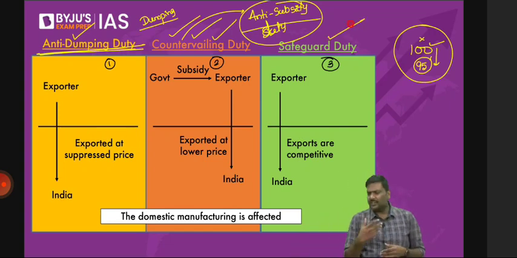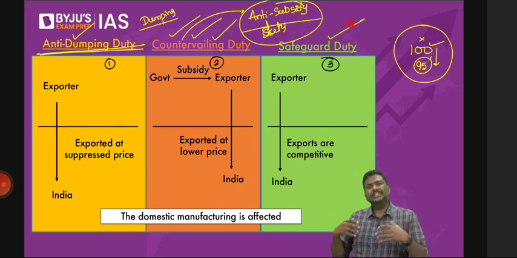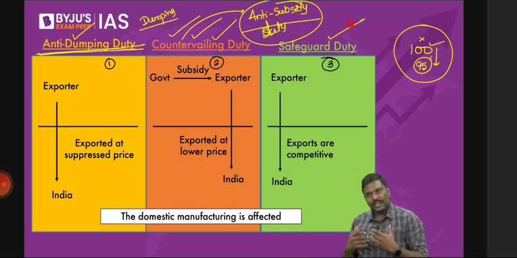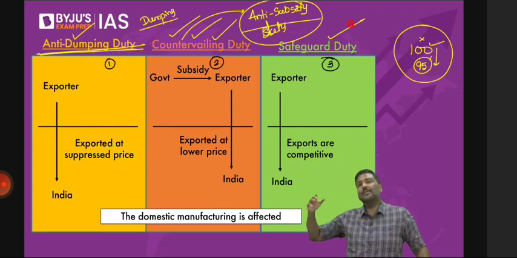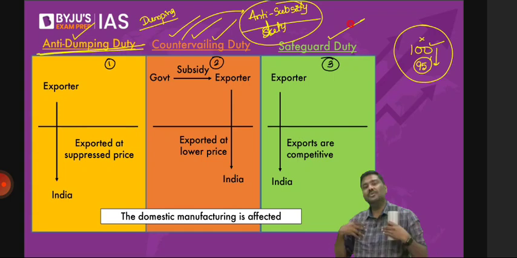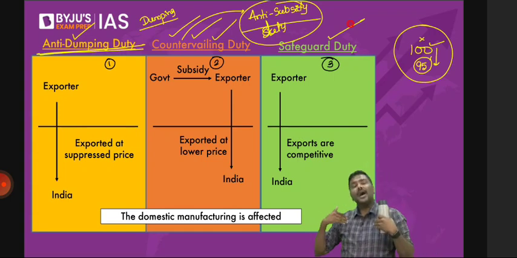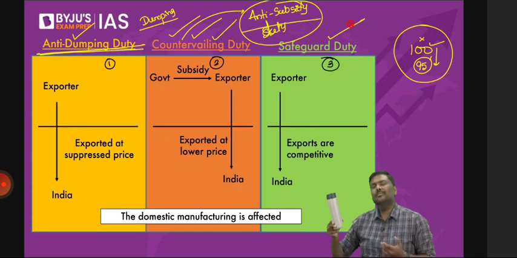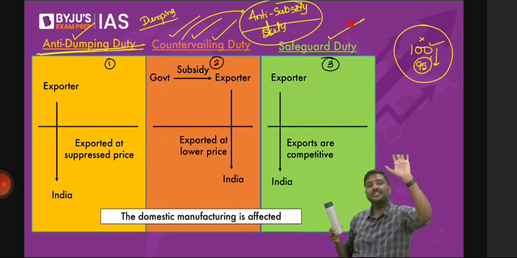Imagine I'm in China again. I've not got any subsidy, but the technology I'm using is superior. The kind of technology I'm using, I'm able to get access to cheaper raw materials, etc. A simple question to you: compared to you, I'm using a better technology. Compared to you, I am able to get access to raw materials at a cheaper cost. Can I say the bottle that I manufacture will be much more competitive compared to the bottles that you have manufactured in India? Is the argument okay?